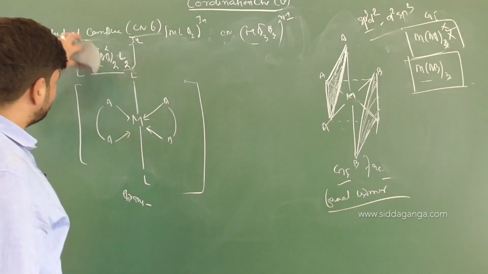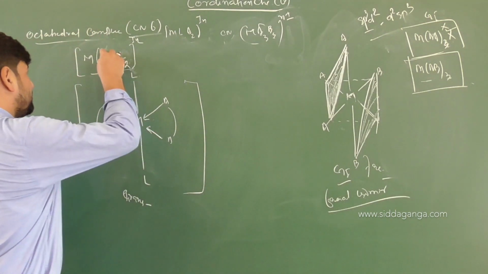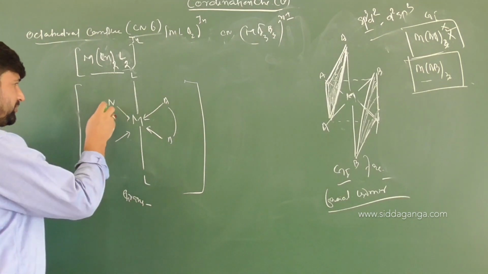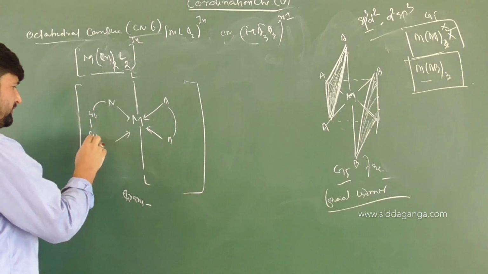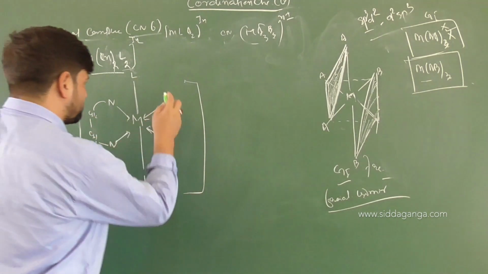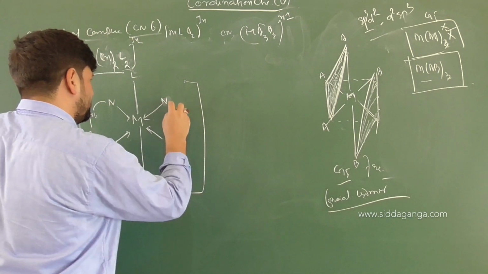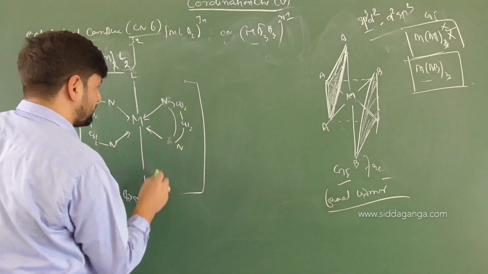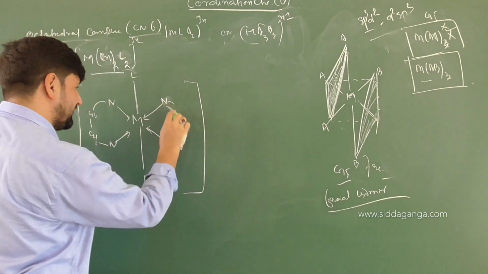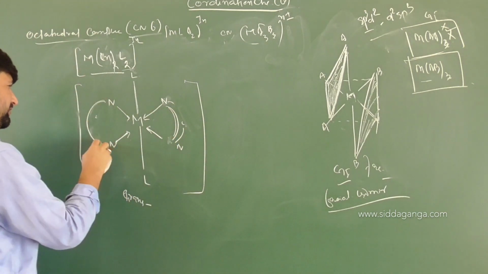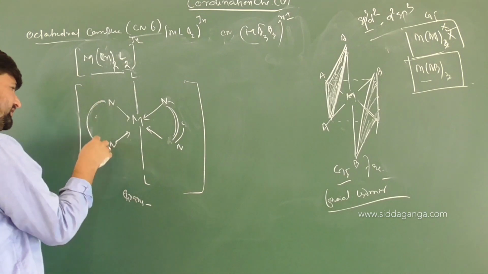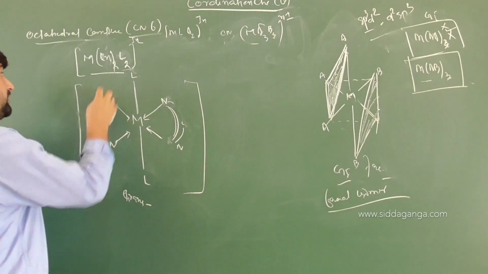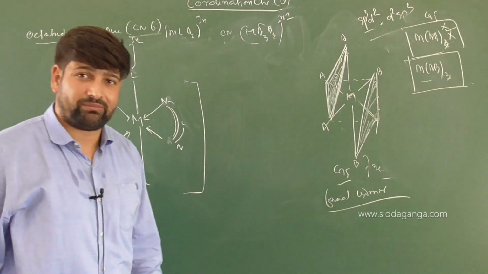So you want to understand this AA. Instead of that AA, what can I take? Suppose I take en, ethylene diamine. Ethylene diamine, what is the donor atom? Nitrogen. Then it will be CH2, CH2, then again nitrogen, electron donation. So here again nitrogen, then CH2, CH2, then again nitrogen, donating the electrons. We don't show this CH2 group here at all. We show nitrogen directly linked to nitrogen. Keep it in mind, this ring type of structure that we are making is composed of CH2, CH2, in case the ligand is en, ethylene diamine.